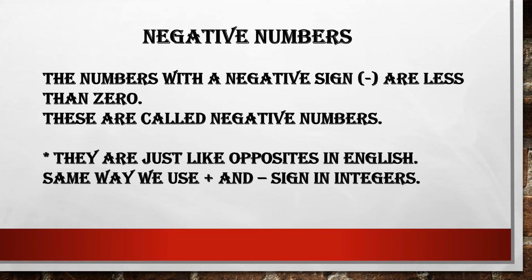It is just like opposites. We do opposites in English. It is just like opposites. And in the same way we will be using positive and negative signs in integers also. But till now we don't know what integers are. We have not discussed it. We know about natural numbers, whole numbers, positive numbers, and now we know about negative numbers also. But what are these integers?